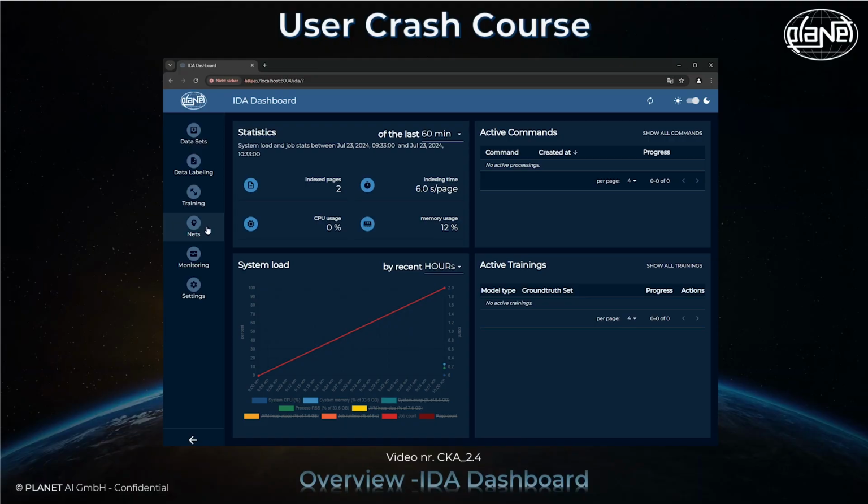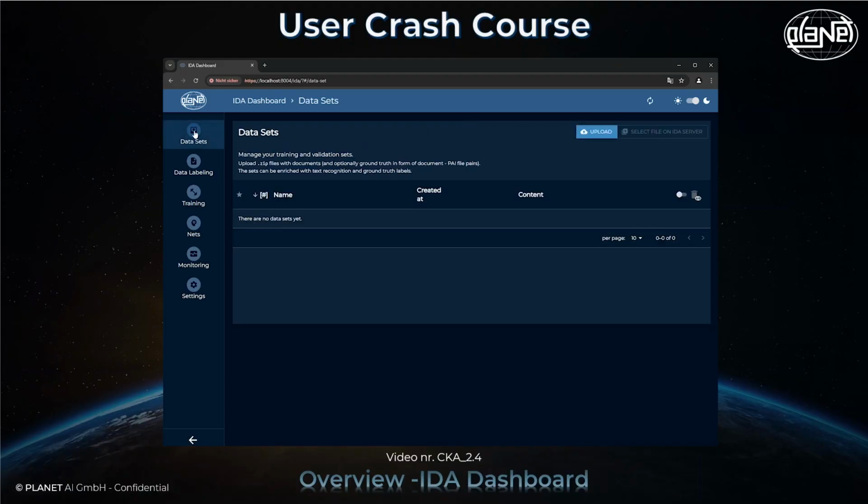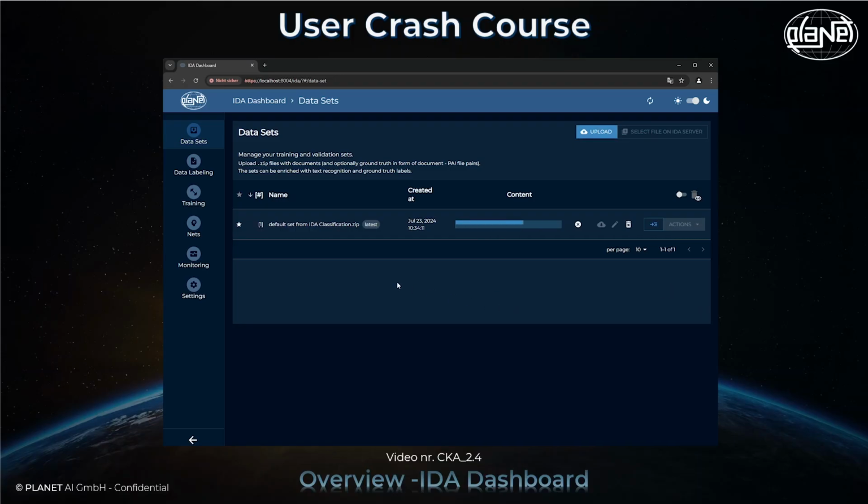To start training models for classification or extraction, datasets used for training must be uploaded first under the top menu item labeled Datasets. These datasets must be prepared in advance and outside of the IDA server, and can then be uploaded via the Upload button for further use.